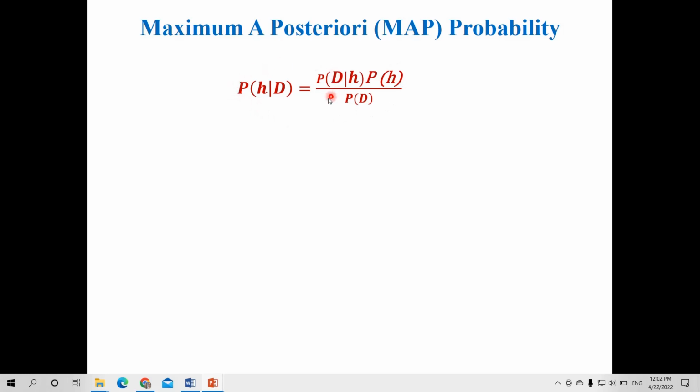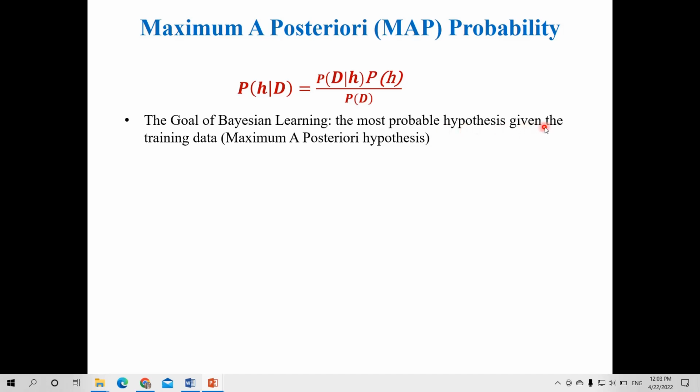If we know these three parameters, then we can easily find the posterior probability, that is, the probability of the hypothesis function h, the most probable hypothesis given the training data. This is the goal of Bayesian learning. We find the most probable hypothesis when the training data is given to us.